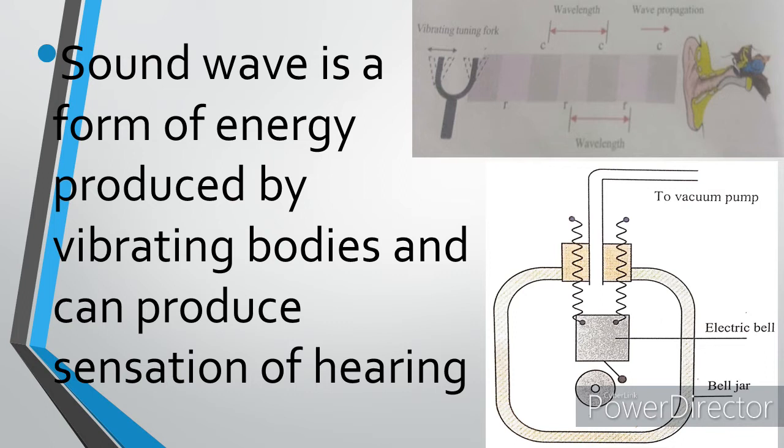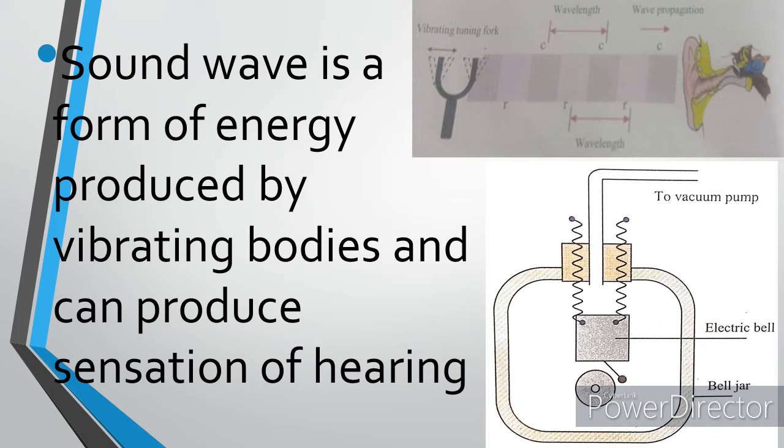Now, having said that, how can sound wave be propagated in air? Take a look at the drawing there. You will notice that sound wave can be propagated by the vibrations of the prongs of a tuning fork.